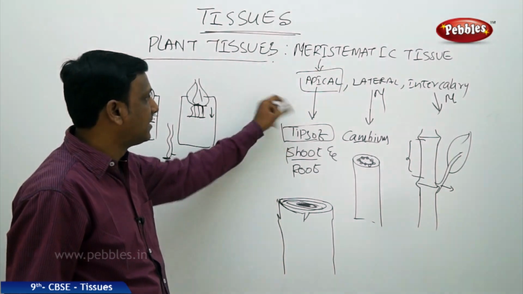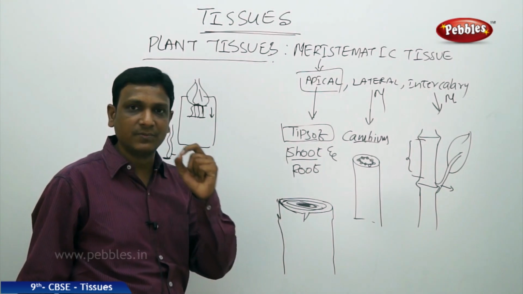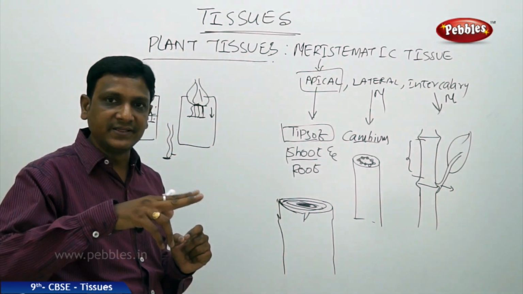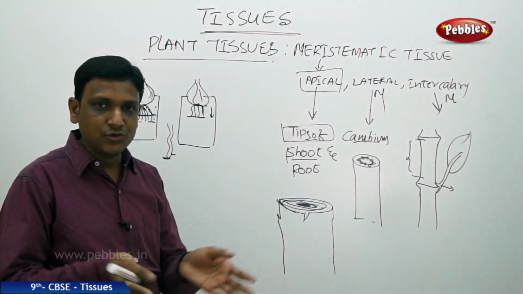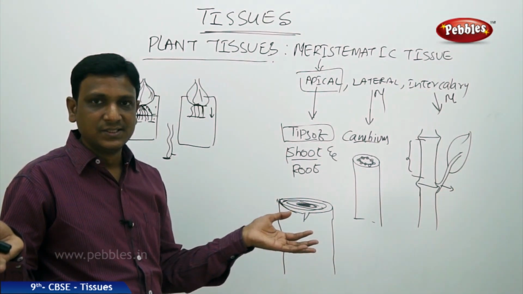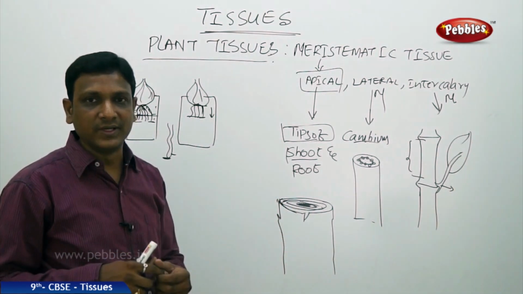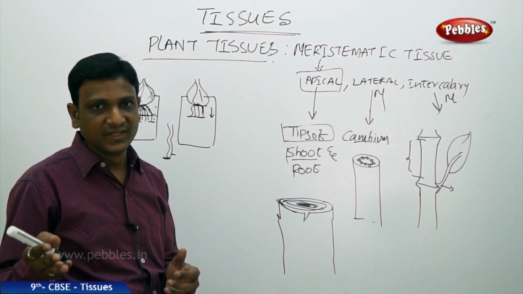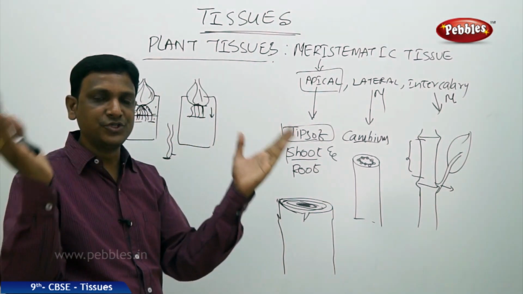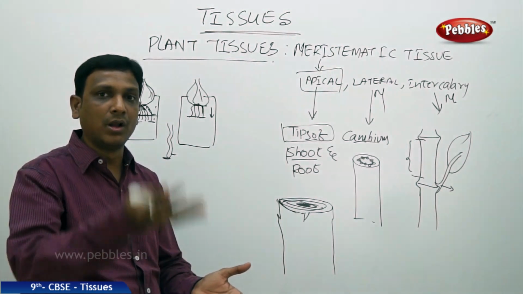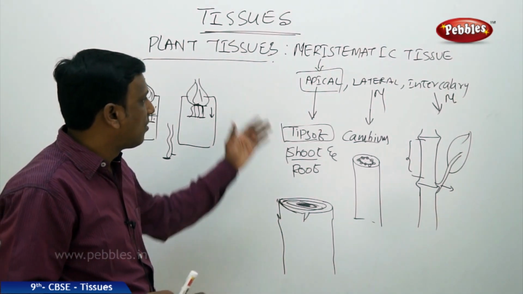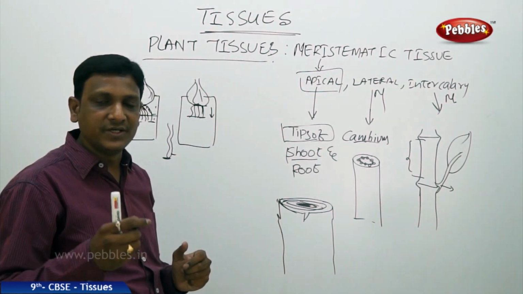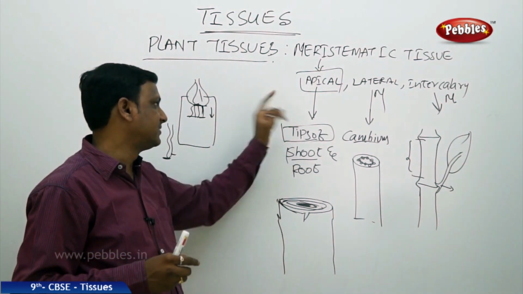The first thing we discussed is apical meristem, which is found in the tip of a root and tip of the shoot. You see in the gardens also, the gardeners will be trimming the tips of the shoot. So by that the new branches arise. So they know that the tips are actively growing. If they cut the tip of the plant, some other branch will come. So this will make the plant come in a bushy shape, not like a tall one. So these are the examples which let us know that the actively growing tissues are found in the tips of shoots. That is the apical.